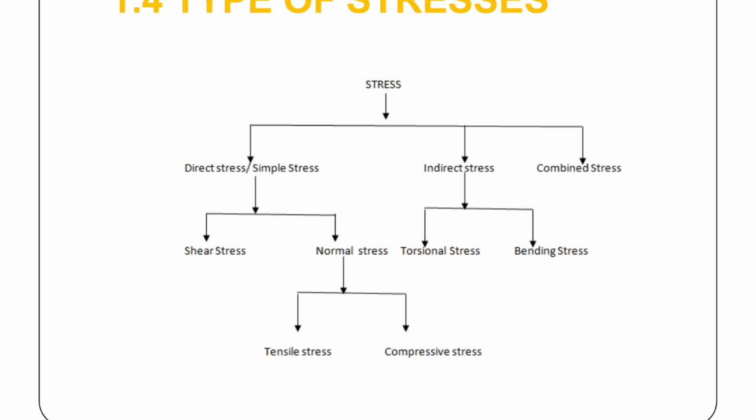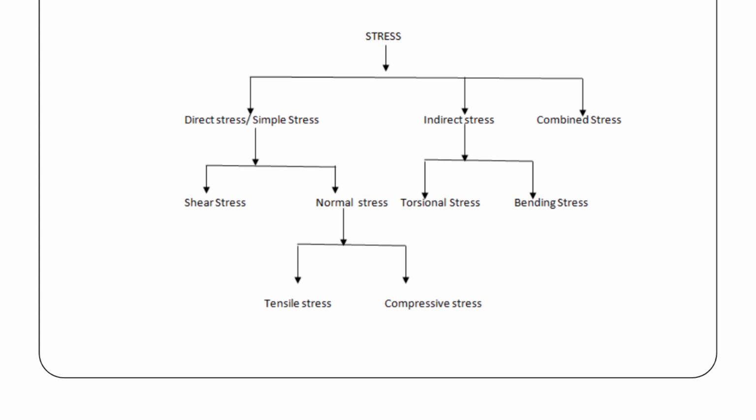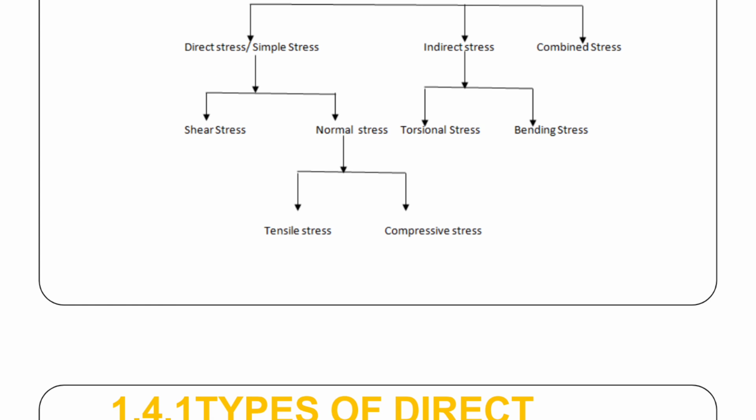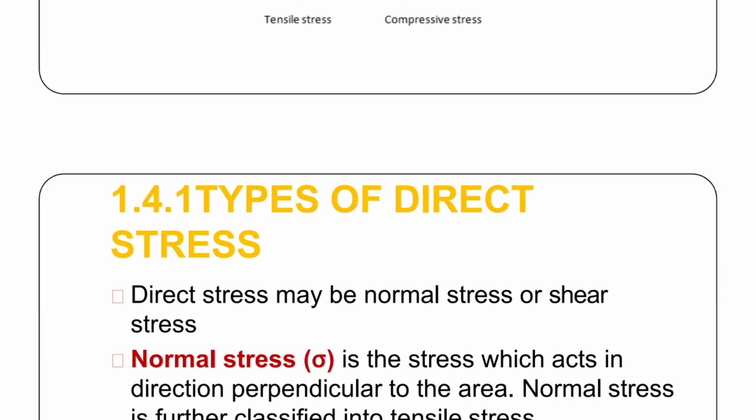Based on all these points, stresses can be classified into different categories. The stress can be considered as direct stress or simple stress. Under the direct stress, it may be either normal stress or shear stress, and normal stress can further be classified into tensile stress or compressive stress. The indirect stress components are torsional stress and bending stress. And the combination, based on the types of structure and types of loads, is considered as a combined stress.